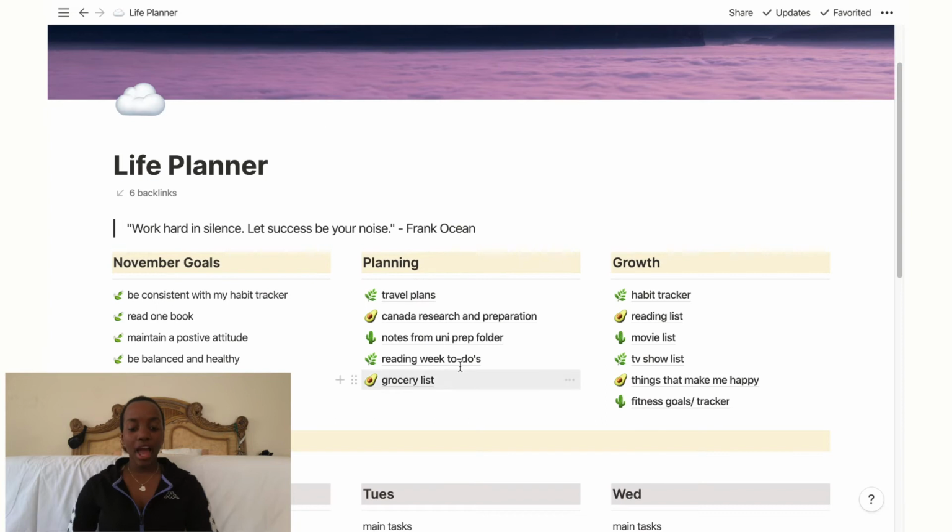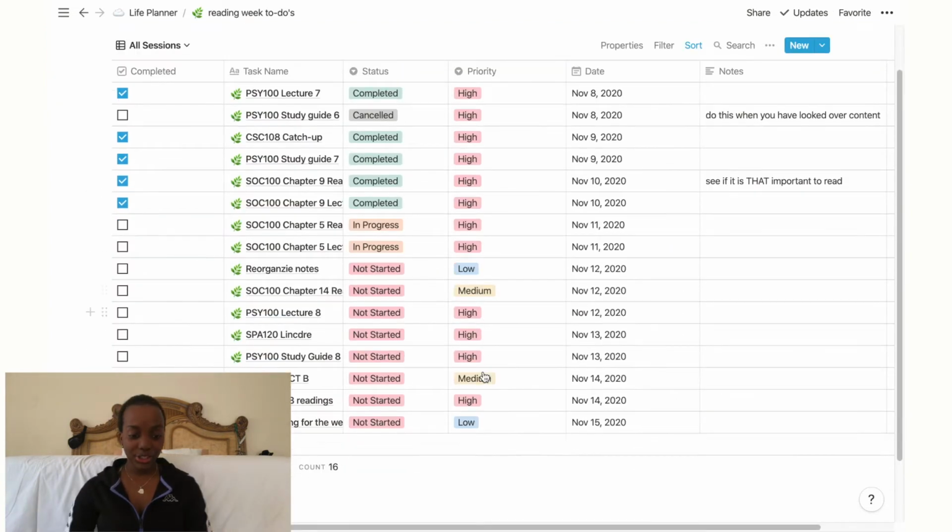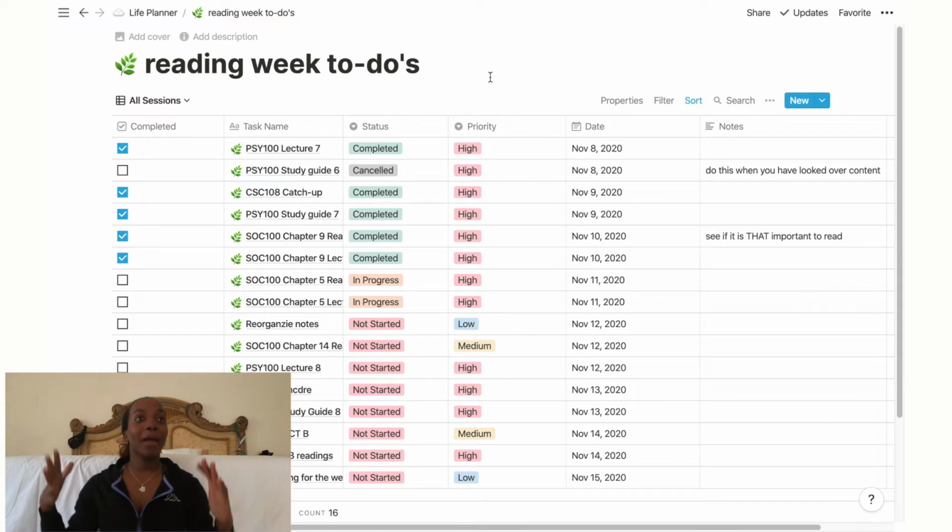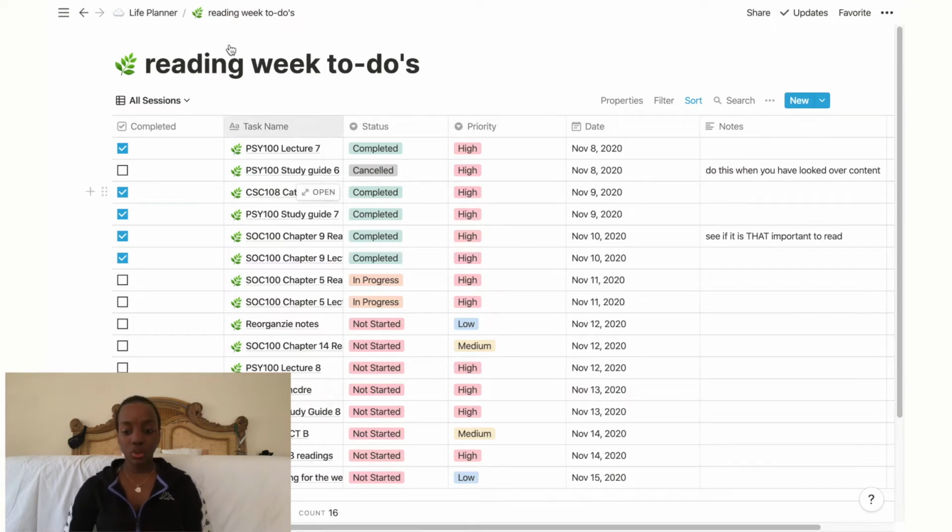Then over here I have my reading week to-dos. Right now I am on reading week. This is all the stuff that I want to do, and this template is really good if you guys want to make a master to-do list. But pretty much the columns that I have is completed, task name, status, priority, date, and notes. Everything is sorted by date.